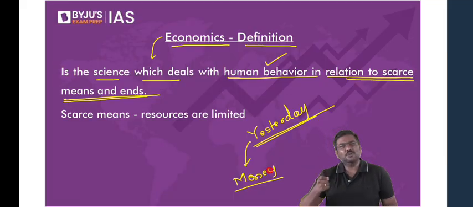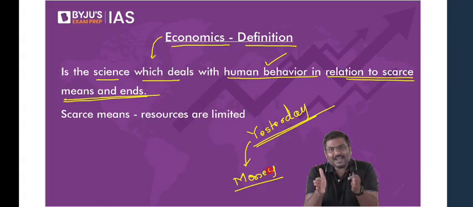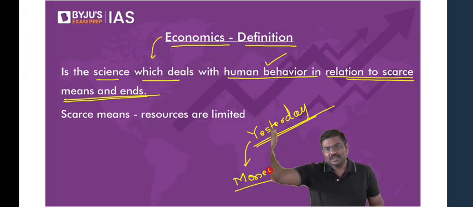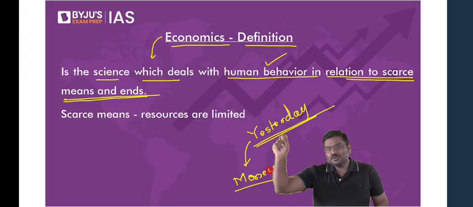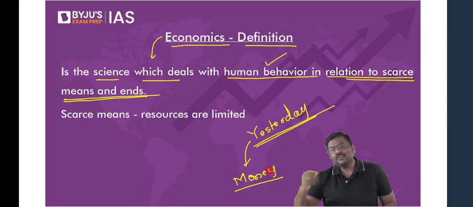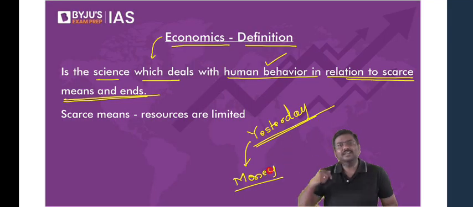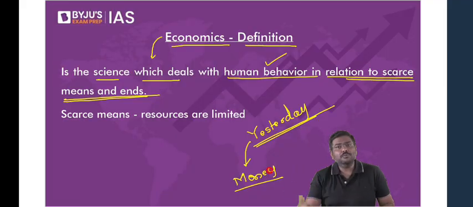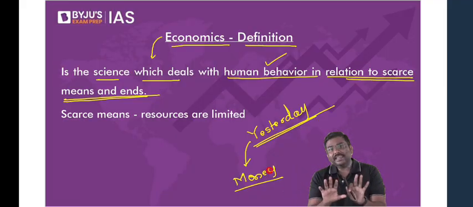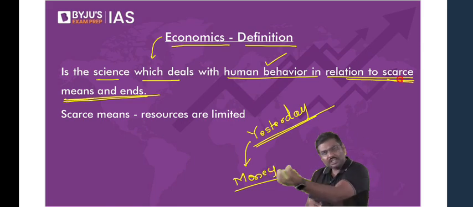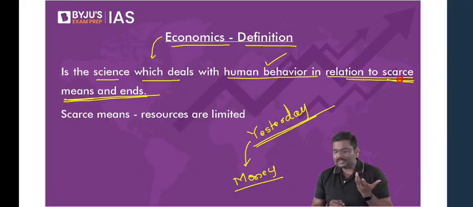Whether it could be 1 lakh rupees, 50,000 rupees, or 2 lakh, whatever it is. But don't you think the amount of money that you have is limited? You are supposed to purchase food grains, petrol or diesel for your car, pay for your books, pay for rent, electricity bill, phone bill, etc. So can I say resources means anything that you have using which you will purchase something, you will produce something in the market? The resources that you have are limited in nature.